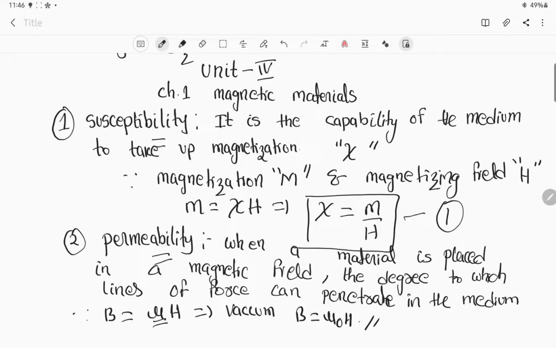So before studying these magnetic materials, you need to understand the different properties. There are some important concepts you should understand before studying in detail the different classifications of materials. If you are aware of the meaning of susceptibility, the meaning of permeability, and the basic difference between these two, then you can understand more clearly the concepts of magnetic materials classification and the different properties of the material.